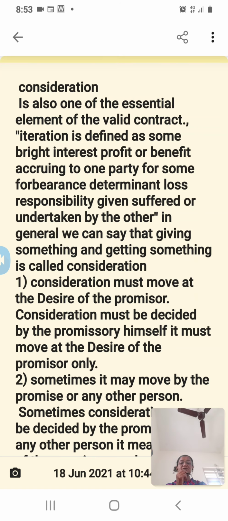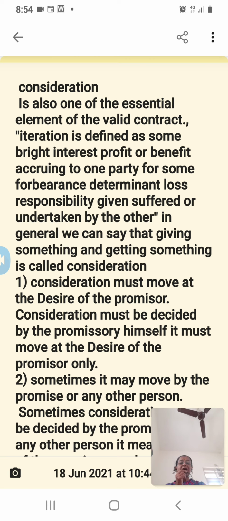Good morning, dear students. Today I am going to discuss the third essential element of a valid contract, that is, consideration. Consideration is also one of the essential elements of a valid contract.